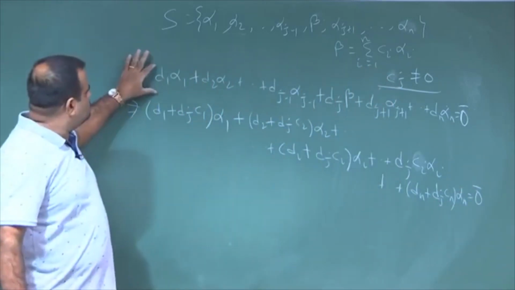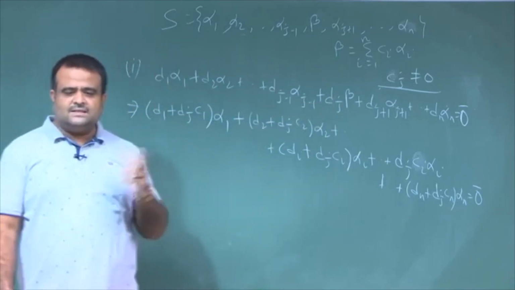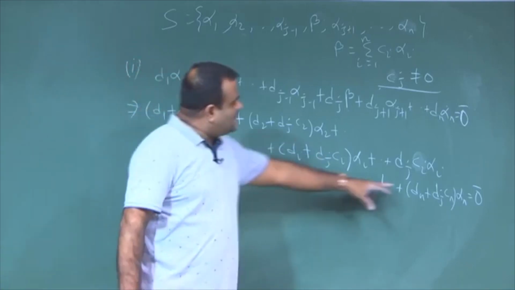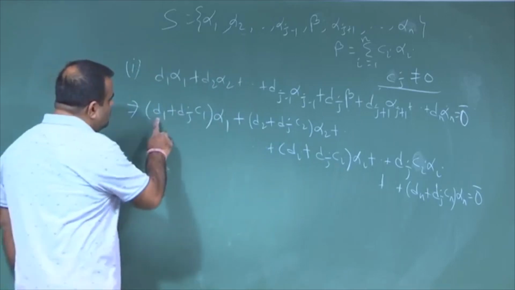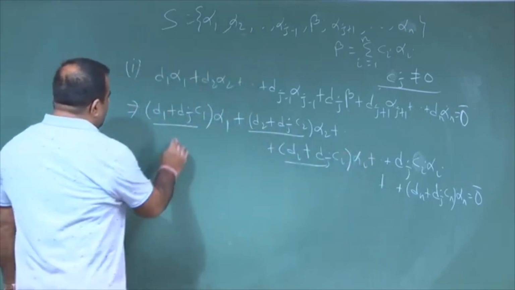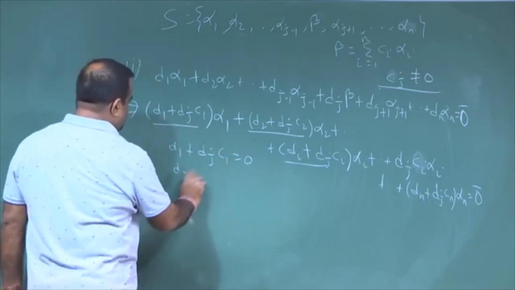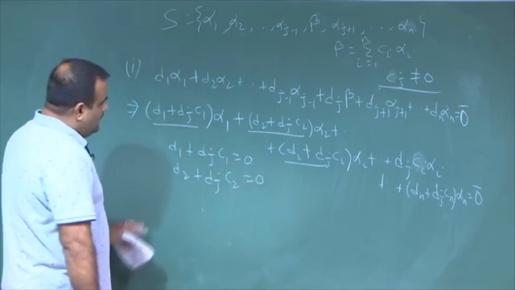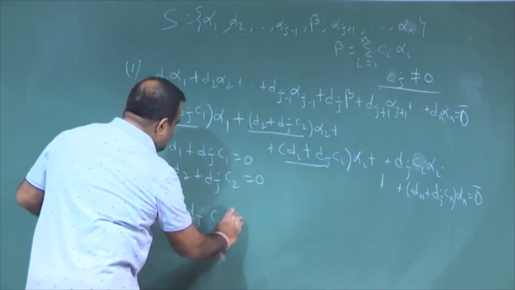What do we need to show? We need to show that all the d i's must be 0. Then this is a linearly independent set of vectors. Now, we know these alpha i's are a linearly independent set of vectors, because this is a basis. So, that means all of these coefficients are 0. So, d 1 plus d j c 1 is 0, then d 2 plus d j c 2 is 0, we know this. And then from here we know d j c I is 0.